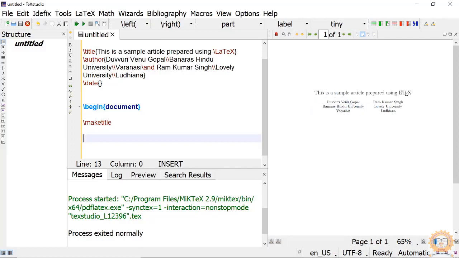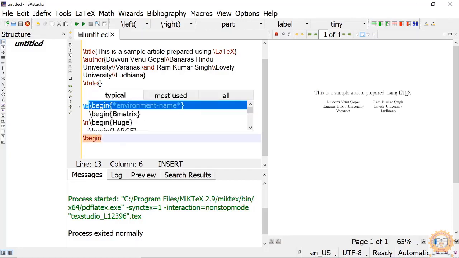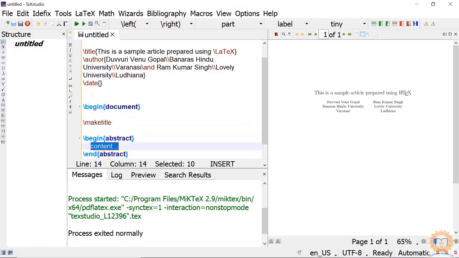Okay, then what is the next important thing? We have typeset the title of the paper and names of the authors. The next thing will generally be the abstract. So there is an abstract environment. So \begin{abstract} and \end{abstract}. In this we will typeset the abstract.